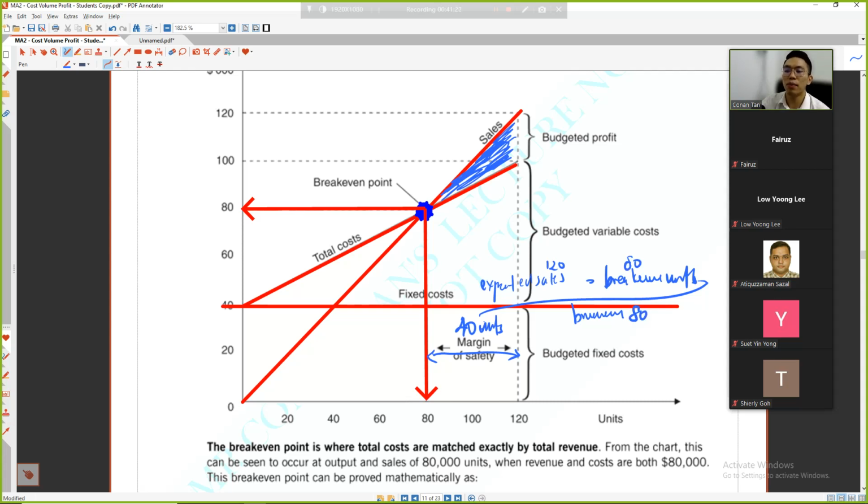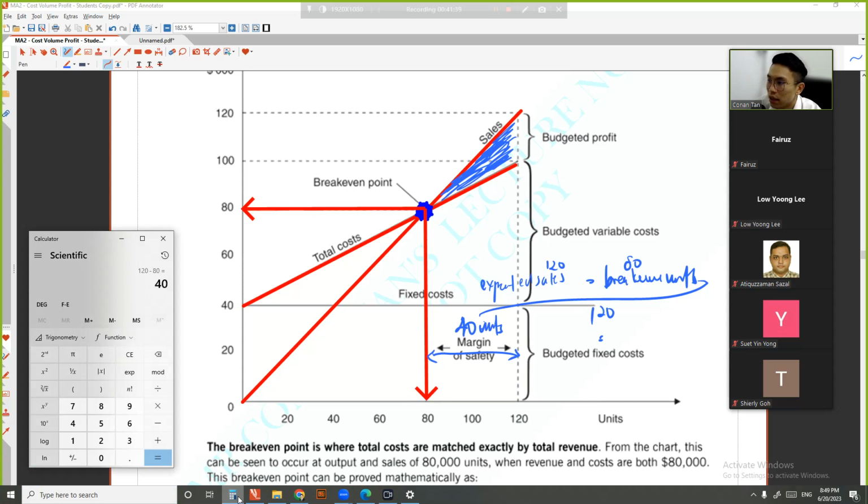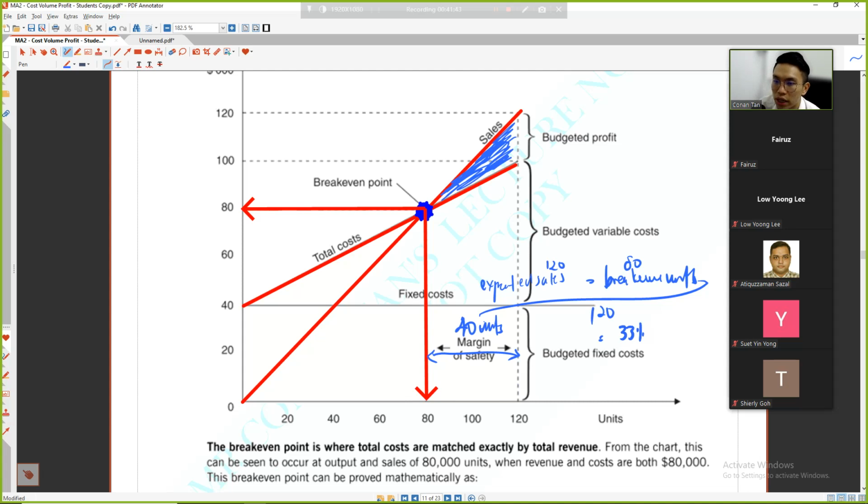So 40 divided by 80 is 50%. No, divided by expected sales. Sorry. Divided by expected sales, so it's 120. So you can drop by how much? You can drop by 120 minus 80, divided by 120. So you can drop by 33% only. Okay?